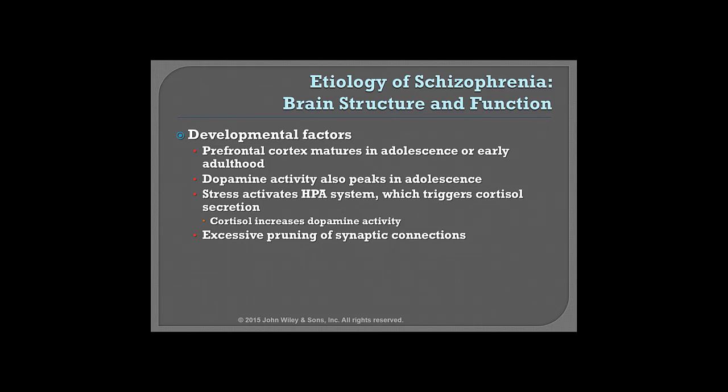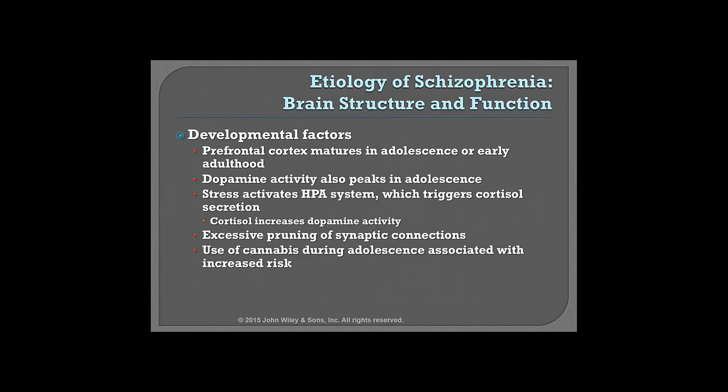Another factor that might correlate is the use of cannabis during adolescence. The use of marijuana during adolescence is also associated with increased risk. Again, the adolescent brain is a developing brain, and the use of illicit drugs can have an impact on that development. Now, that being said, the relationship is not clear.